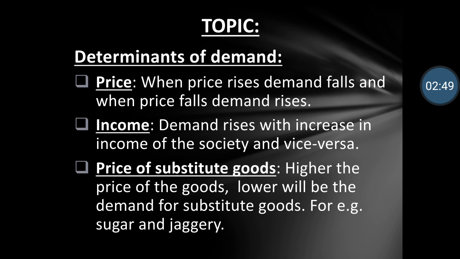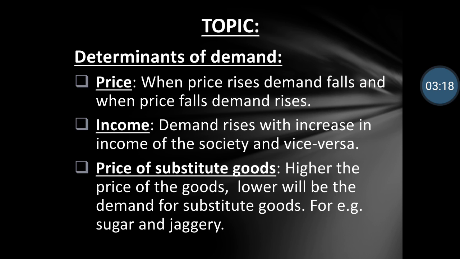Next comes price of substitute goods. Substitute goods are those goods which can be replaced for something else. For example, sugar and jaggery. Jaggery का मतलब होता है गुड़. हिंदी में jaggery को गुड़ कहते हैं. Both are used for sweetness, to make food sweet. So if the price of sugar increases, people tend to buy jaggery instead of sugar. This is called substitute goods.